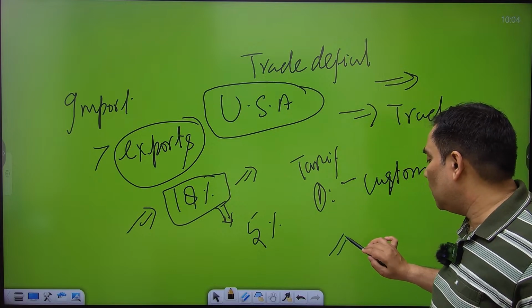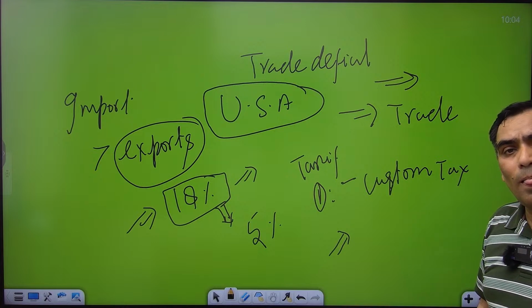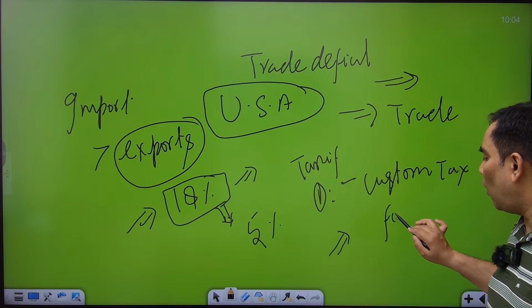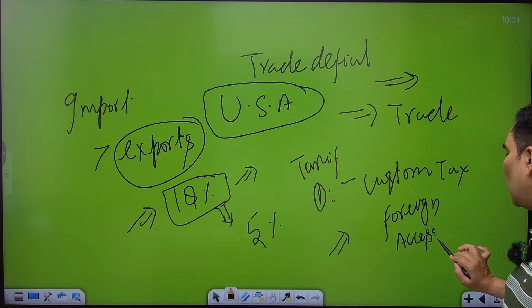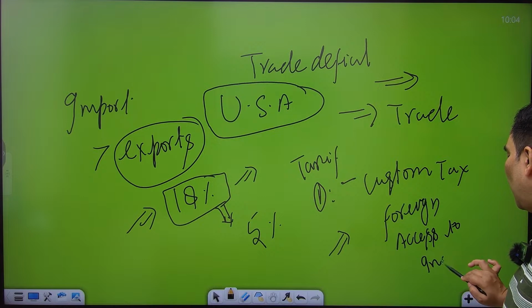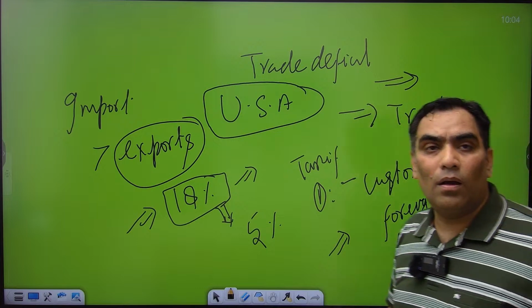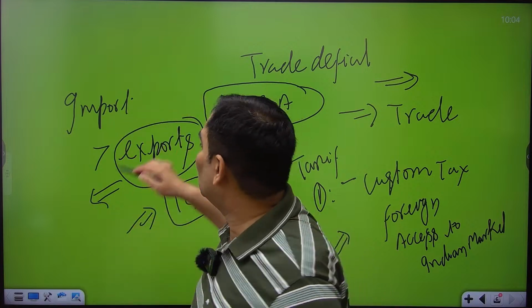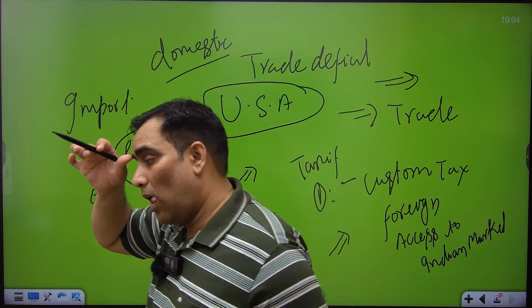Because of that, foreign companies do not have access to the Indian market, because the Indian government wants to protect its domestic companies.